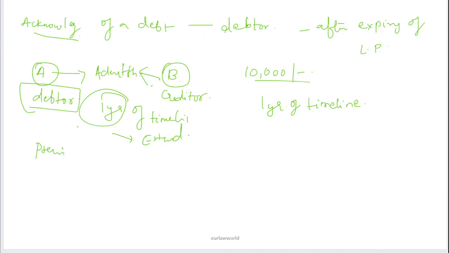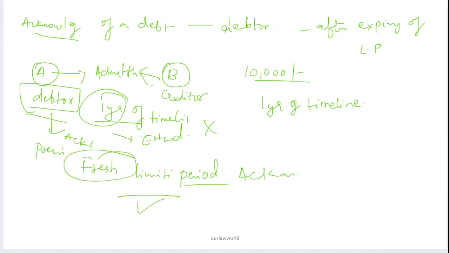But if a debt is time barred due to the expiration of the limitation period and there is a subsequent acknowledgement of debt by the debtor, it can be treated as a fresh limitation period from the time he has acknowledged. So the previous limitation period will not be extended, but if he acknowledges after the limitation period, from that date it will be treated as a fresh limitation period.